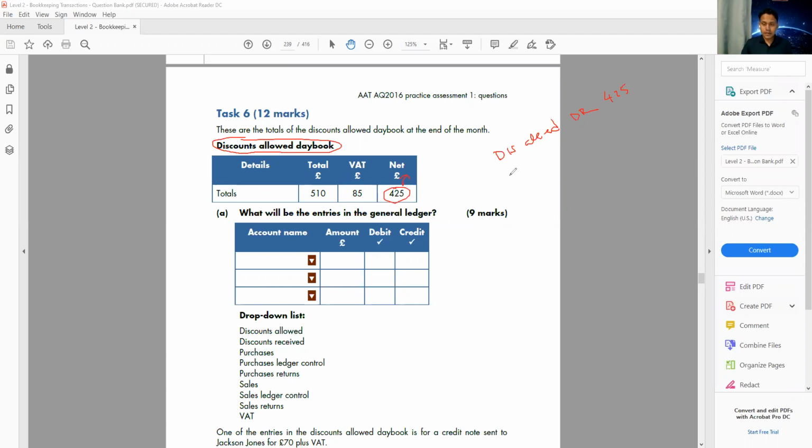Then if we give the discount, the customer is going to pay us less. So we're not going to pay VAT on the full amount. So our VAT will be reduced. So our VAT will also be debit, 85.